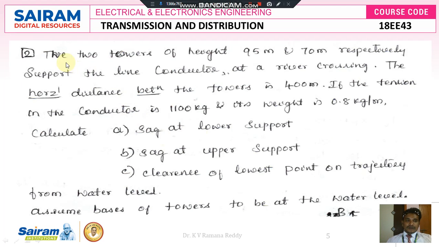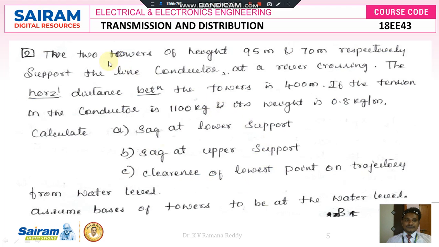Next, two towers of height 95 meters and 70 meters respectively support the line conductor at a river crossing. The horizontal distance between the towers is 400 meters. If the tension in the conductor is 1100 kg and its weight is 0.8 kg per meter, calculate the sag at the lower support, the sag at the upper support, and the clearance of the lowest point on the trajectory from water level. Assume the bases of the towers to be at the water level. So this is the problem, the data given to us.